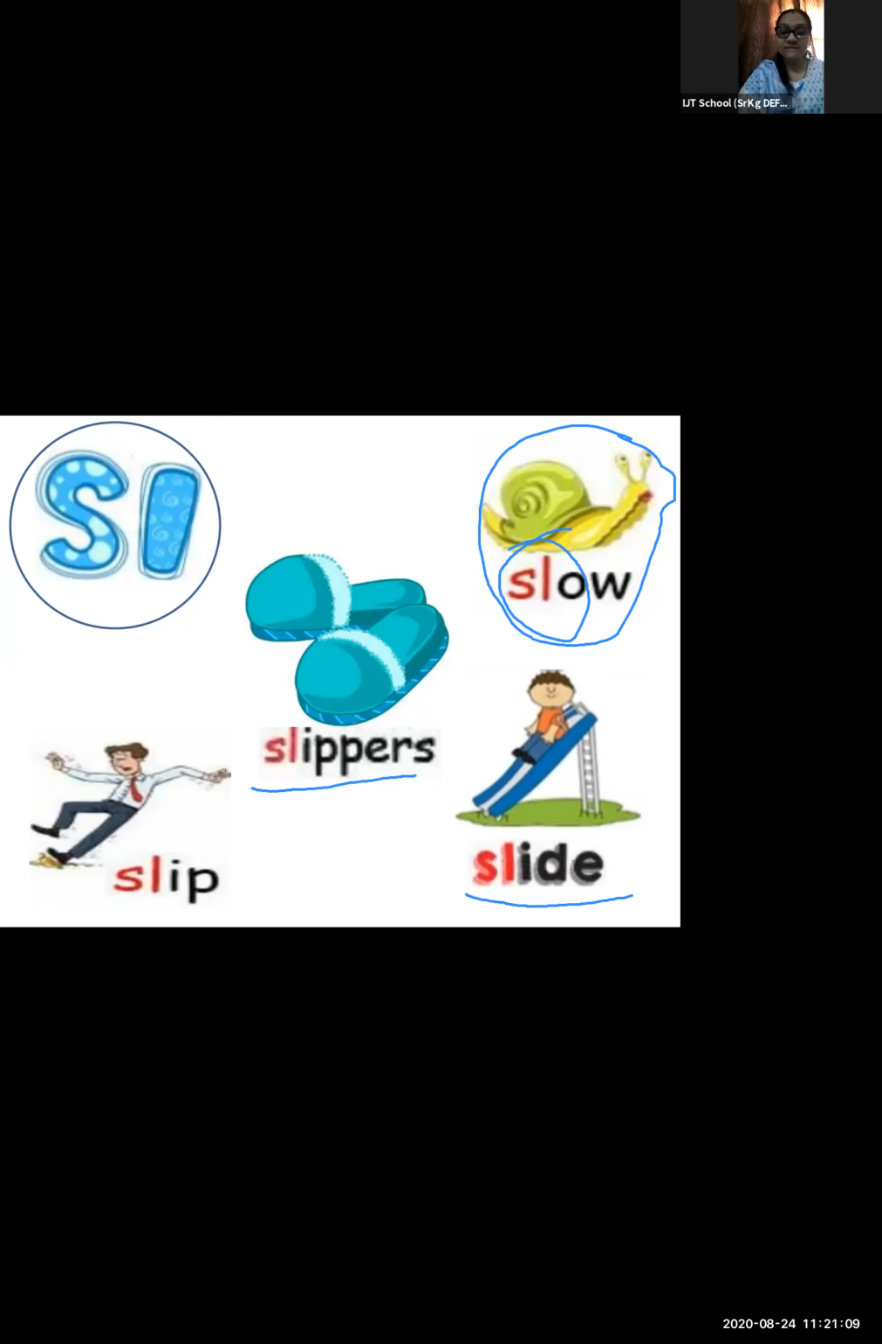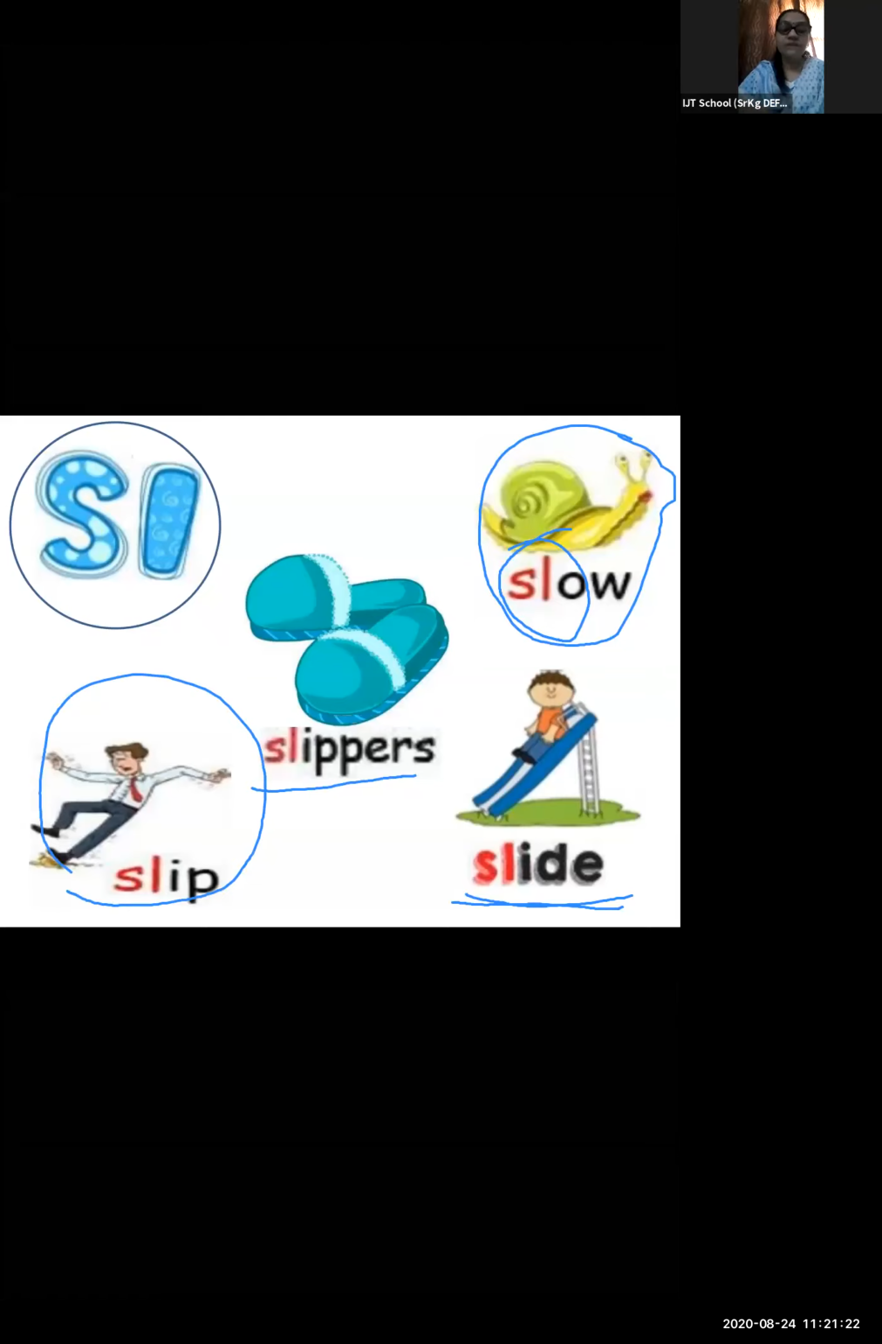Yes, slur as in slippers, slur as in slide, slur as in slow, and here you can see a man is getting slip. वो slip हो रहा है. Yes or no? Slip means फिसल जाना. So can you hear a slur blending sound over here? आपको slur का sound सुनाई दे रहा है in the slip? Yes. We can hear a slur sound in slip. Very good. That means everyone can hear a slur sound in slip.